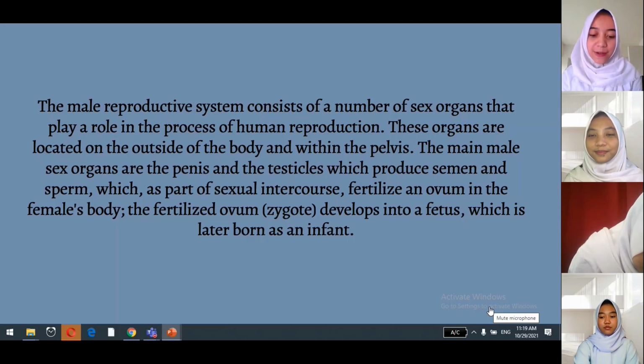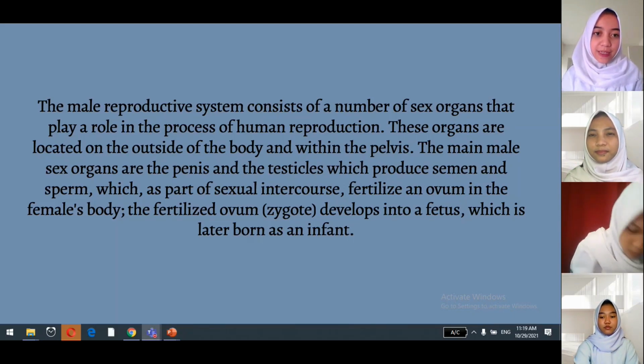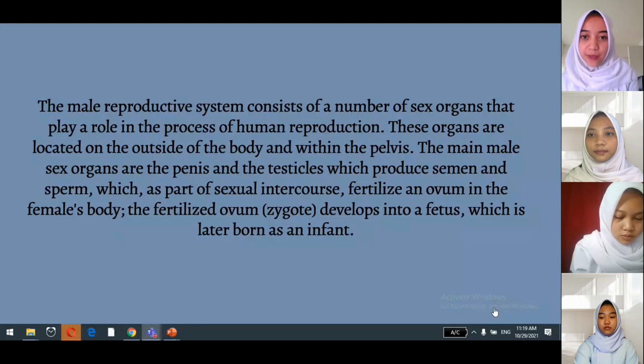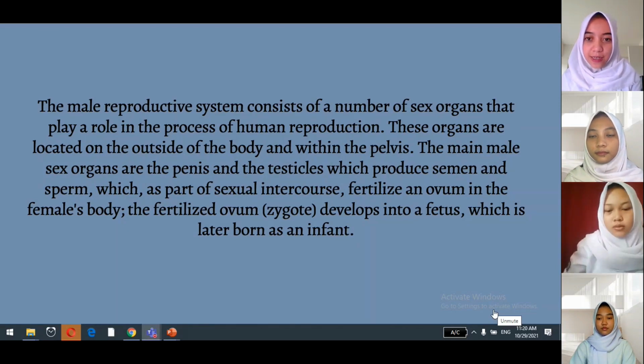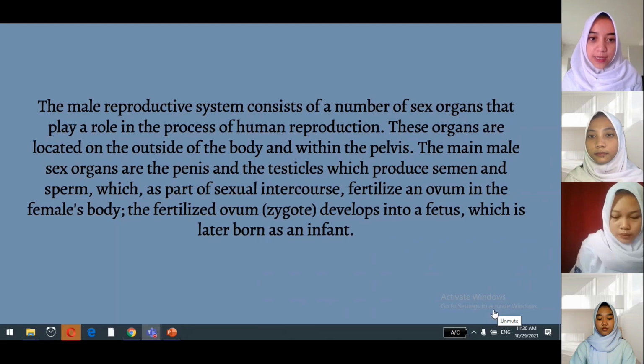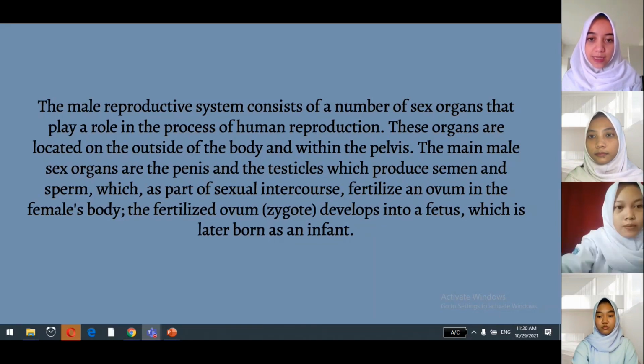Okay, first I will describe about the male reproductive system. The male reproductive system consists of a number of sex organs that play a role in the process of human reproduction. These organs are located on the outside of the body and within the pelvis. The main male sex organs are the penis and the testis, which produce semen and sperm, which fertilize the ovum in the female's body. The fertilized ovum, the zygote, develops into a fetus, which is later born as an infant.